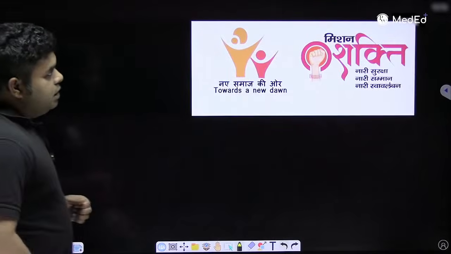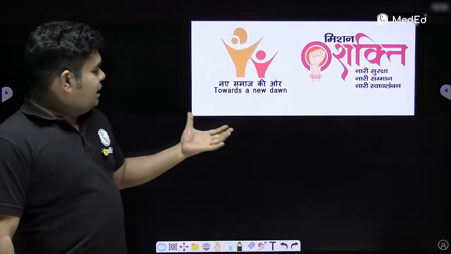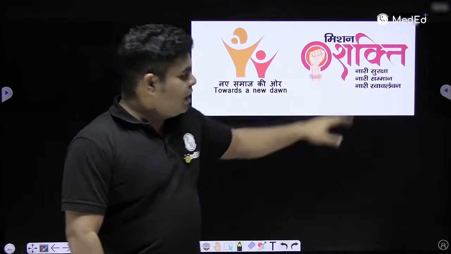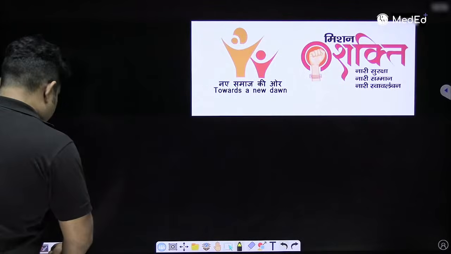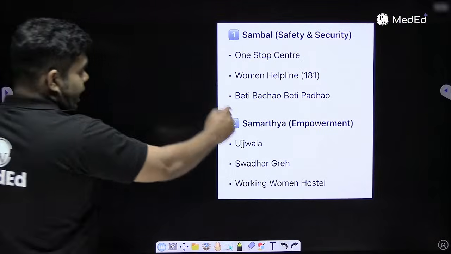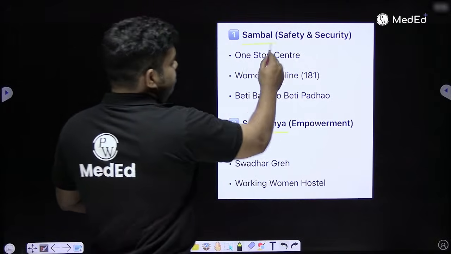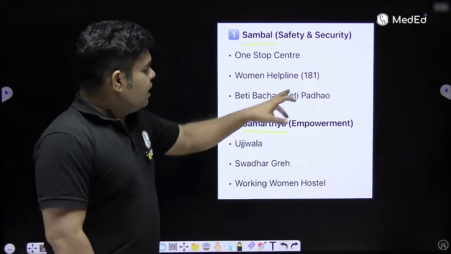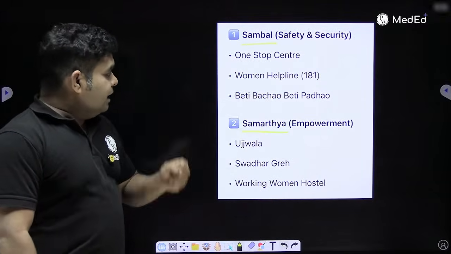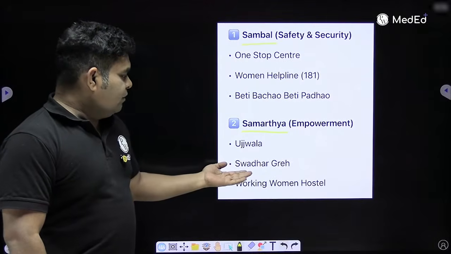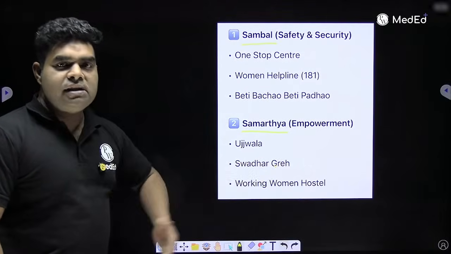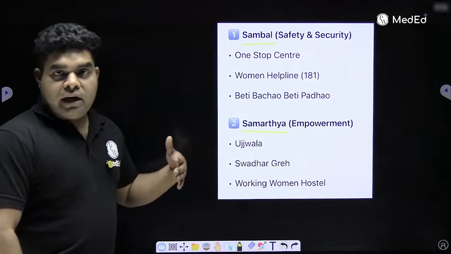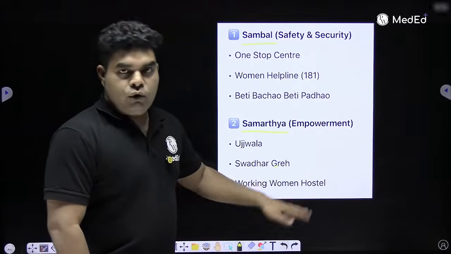Now let's talk about Mission Nari Shakti. This Nari Shakti will have this logo, a female hand closed. Under this Nari Shakti, they have 2 things, Sambal and Samarth. Sambal means safety and security. Helpline number is 181. And Samarth means they will have the Swadhar Grih. Swadhar Grih means government will give them a home with land. Ujjwala is where they give the cylinder, and a working woman hostel will be there.